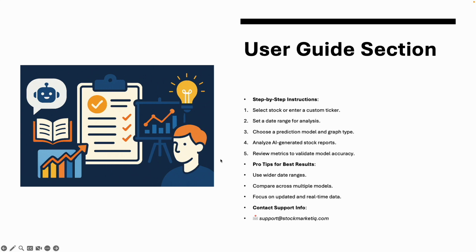It explains how to choose a prediction model and graph type, and how to analyze AI-generated stock reports. It guides the user on how to review metrics to validate model accuracy, and we also provide some pro tips for best results. We also explain how to use a wider data range, compare across multiple models, focus on updated and real-time data, and how to contact support for more information.